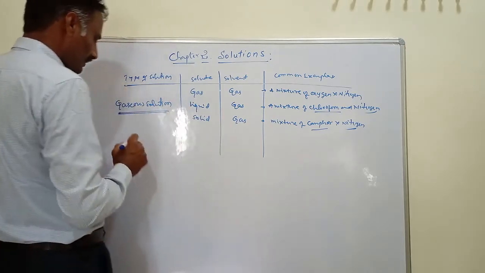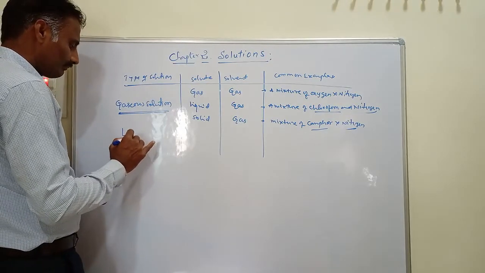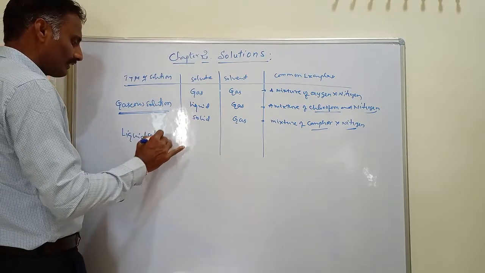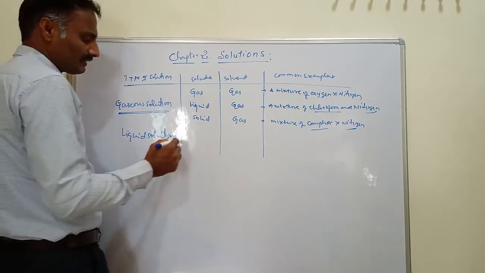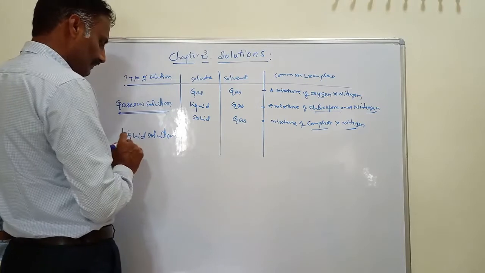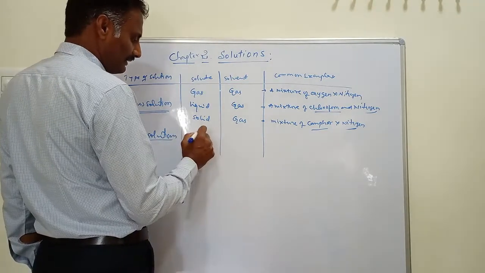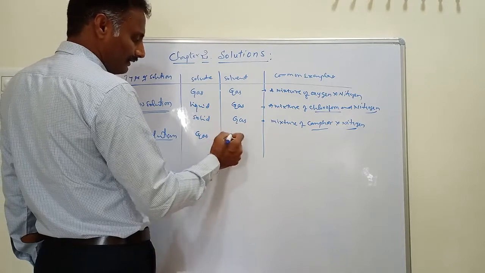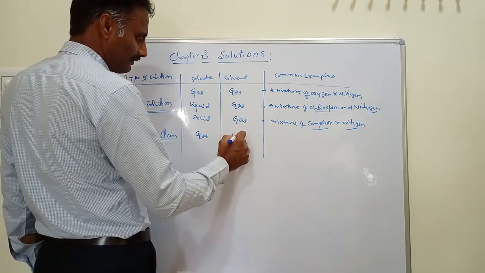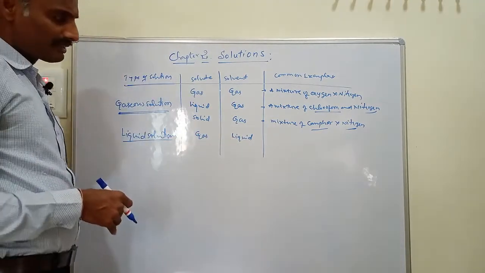After this, we have one more type of solution, called liquid solutions. In liquid solutions the solvent is liquid; the name itself indicates that the solvent is liquid. Here is gas dissolved in liquid. There are many examples of gas in liquid.